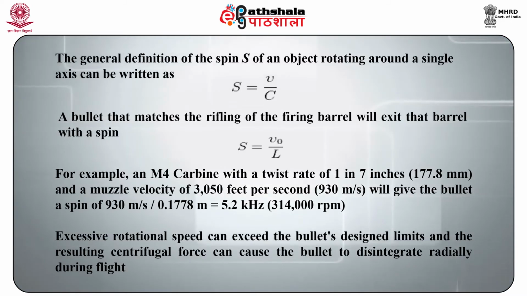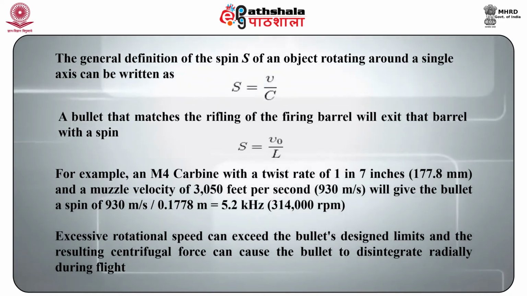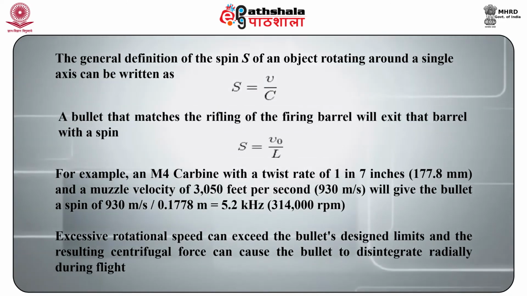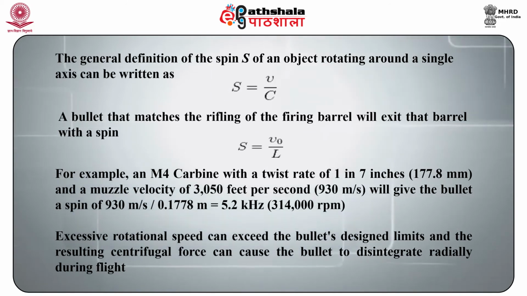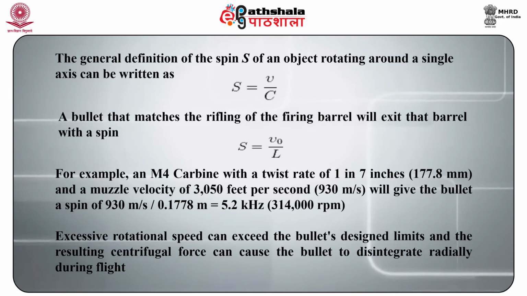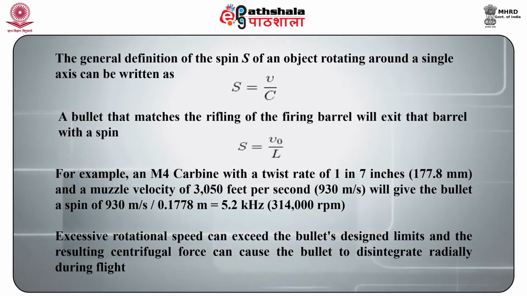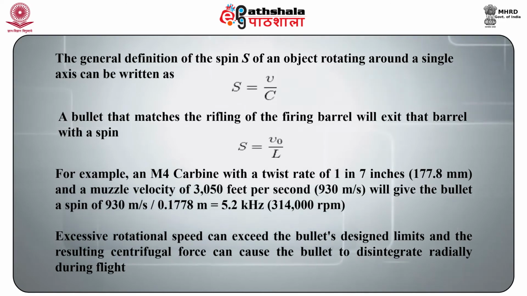The general definition of the spin, which is denoted by capital S, of an object rotating around a single axis can be written as S = V/C, where V denotes the linear velocity of a point in the rotating object.